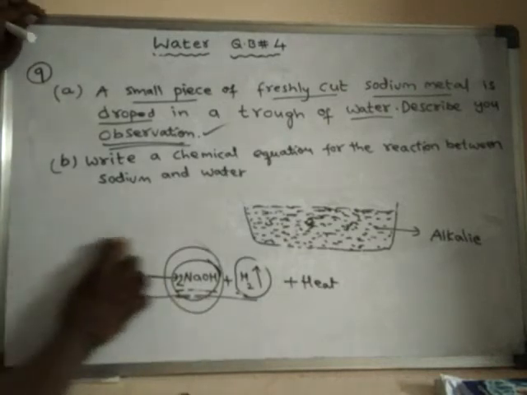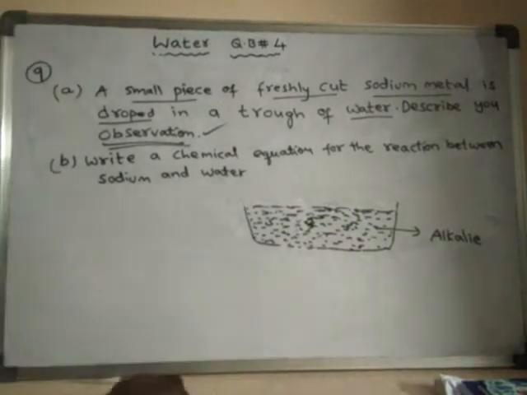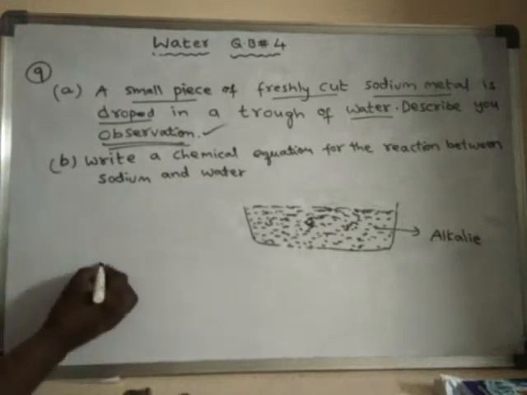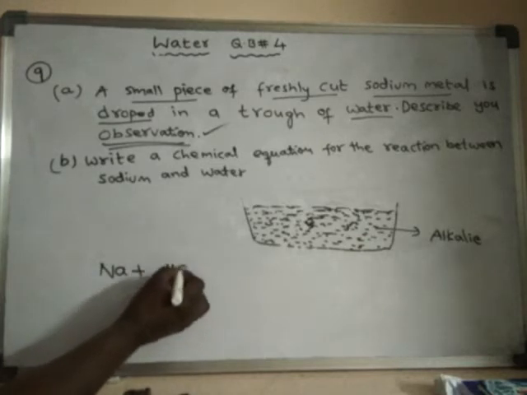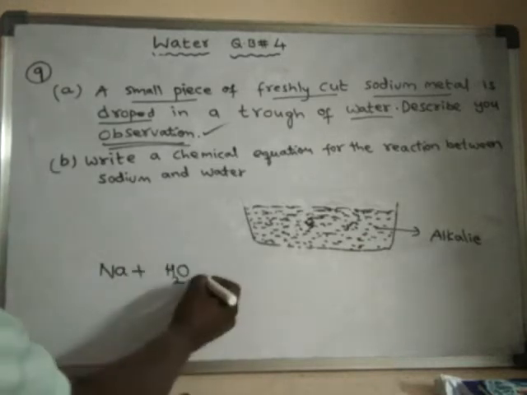So here this is the reaction. Once again I am writing the reaction. Sodium, when reacted with water, sodium metal, what happens?